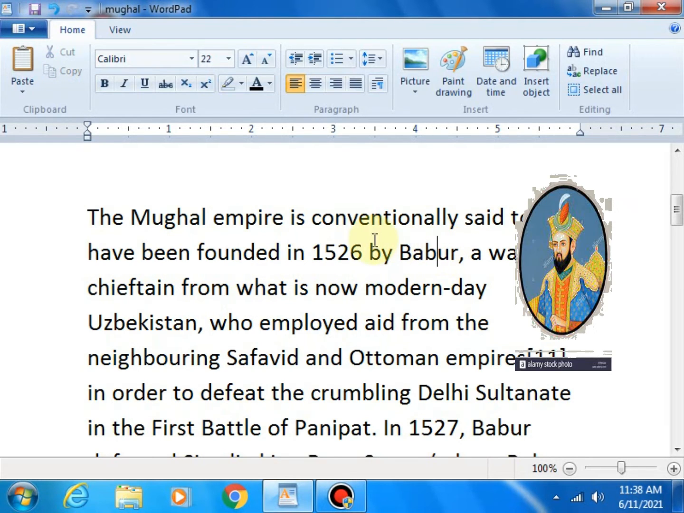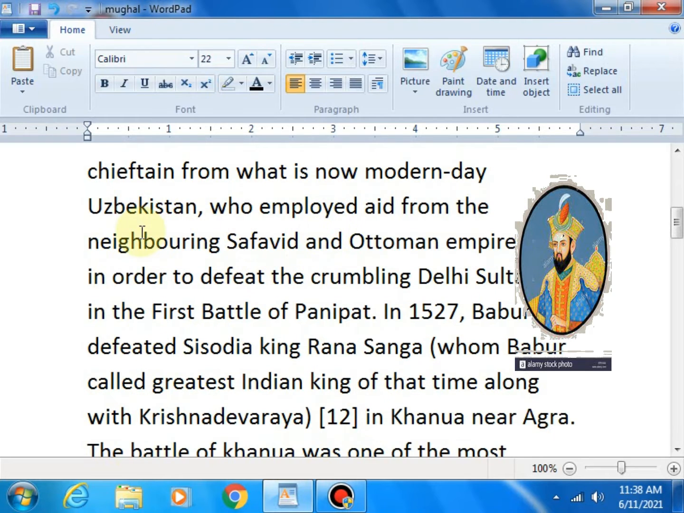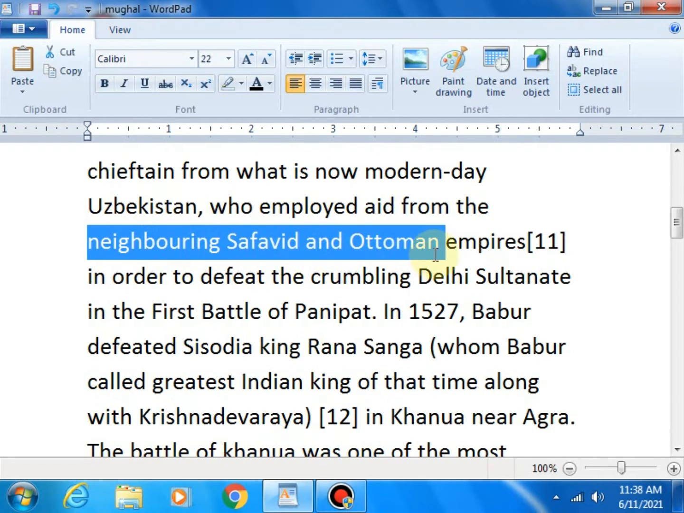The Mughal Empire is conventionally said to have been founded in 1526 by Babur. Means Babur founded this Mughal Empire in 1526. Babur was a warrior chieftain from what is now modern-day Uzbekistan. Means he is a warrior from Uzbekistan, who employed aid from the neighboring Safavid and Ottoman empires.